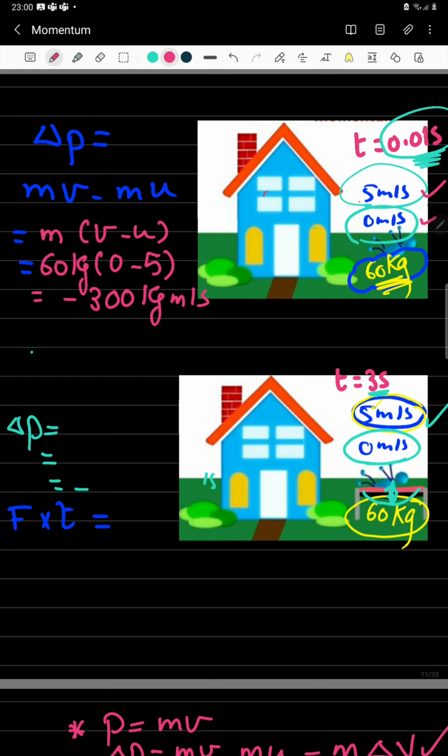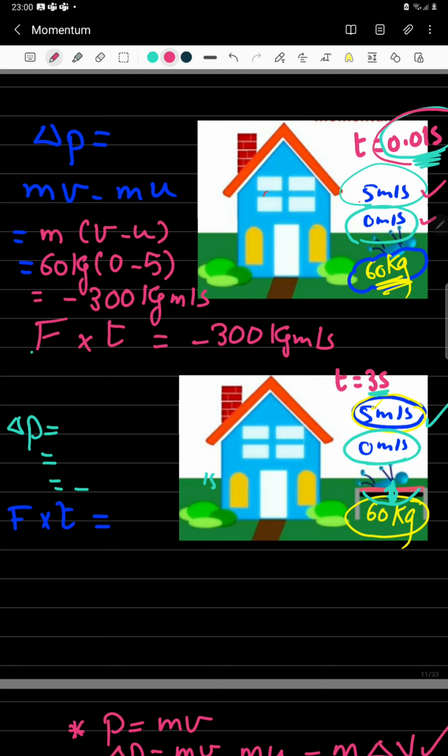Okay, if I know the stopping time, can I know the force that acted on this man or on this person who fell from a building? Yes, because the impulse, the force multiplied by the time for which it acted on the body, is exactly equal to the change in momentum that has happened.